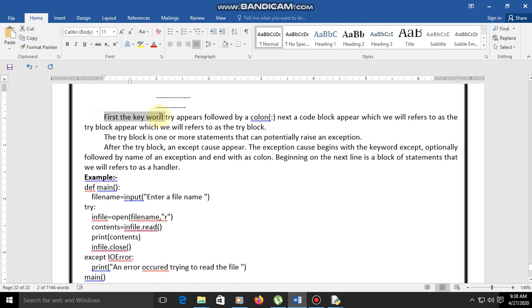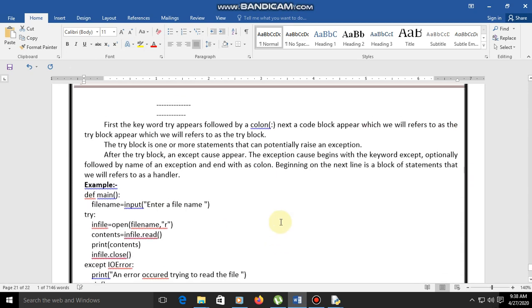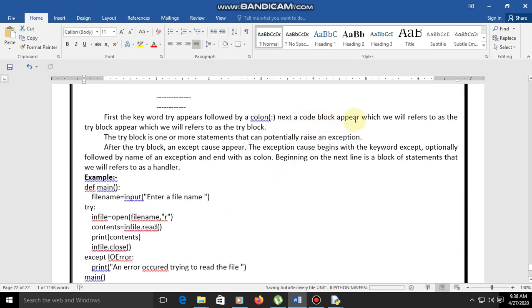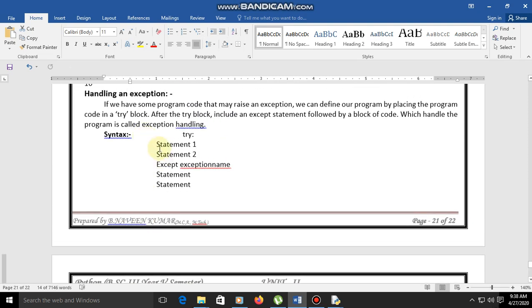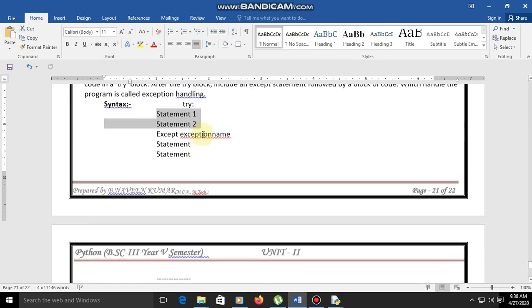The first, the keyword try appears followed by a colon here. So here it is colon, and next a code block appears, which we will refer to as the try block. The try block is one or more statements that can potentially raise an exception. So which statements are there that can raise our exception.